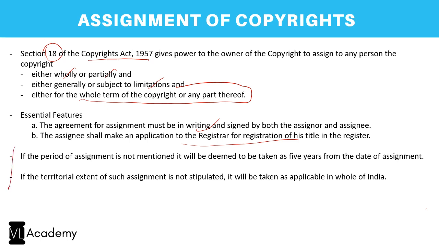And these 2 points also stand a lot of relevance. If the period has not been specified in the assignment, it shall be deemed to be 5 years, and where a territorial extent is not stipulated, it shall be deemed to be applicable only in the whole of India. Correct? So these two are the deeming provisions in case your assignment deed is silent. So very important. The term and the territory are two important clauses in an assignment of a copyright.